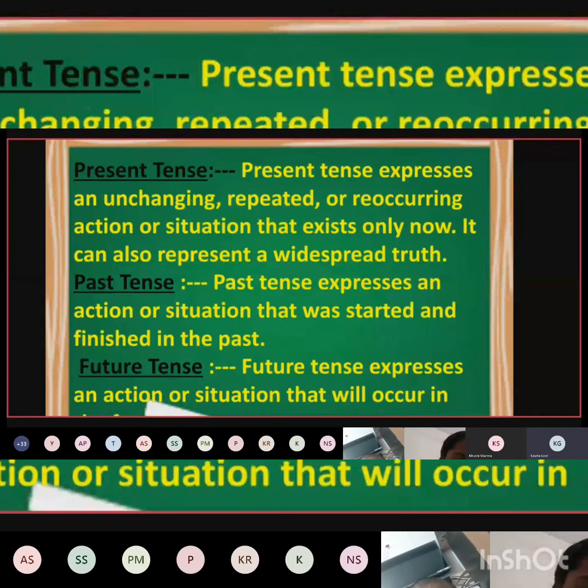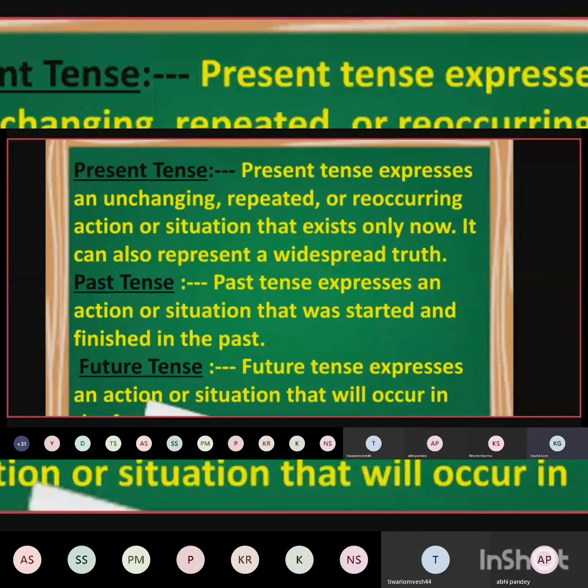Suppose early in the morning you get up and come out of your bed. The very first thing you do, you go to the washroom. You freshen yourself, and then you take the brush in your hand. When the idea automatically comes to your brain that you have to brush your teeth, when you pick the brush, do you have to put a lot of pressure on your brain about which brush you are supposed to pick, the toothbrush or the brush used to clean clothes? Type your answer quickly. Which brush do you think you have to pick?